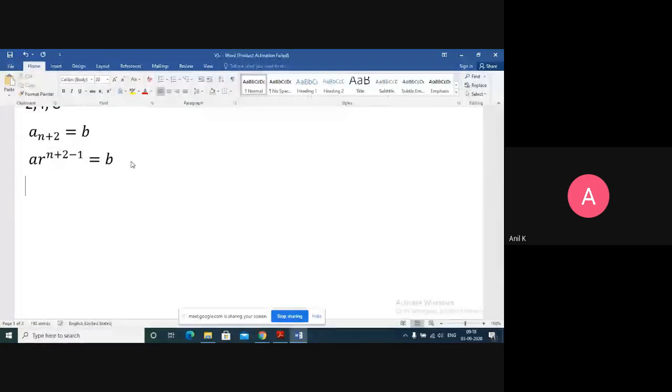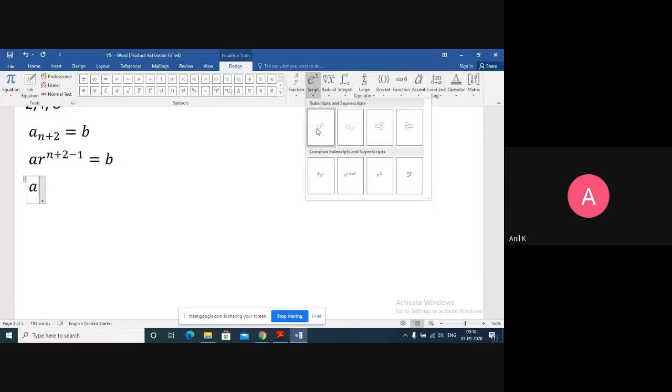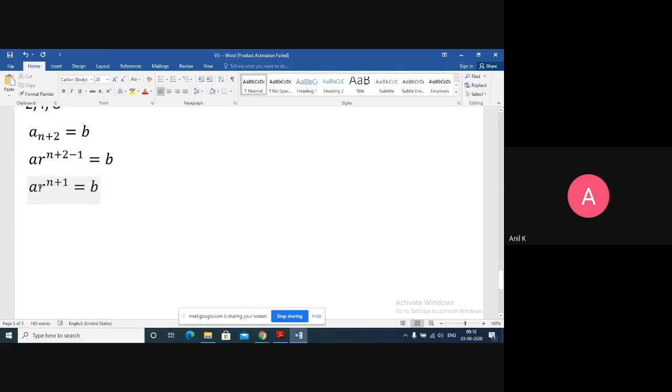So if I simplify this further, you get A R to the power of n plus 1, where base is R and power is n plus 1, equals B. One more step of simplification, I'll keep R to the power of n plus 1 equals B upon A. Here I'm trying to find what R value I have to consider so that I can insert as many numbers as I want.